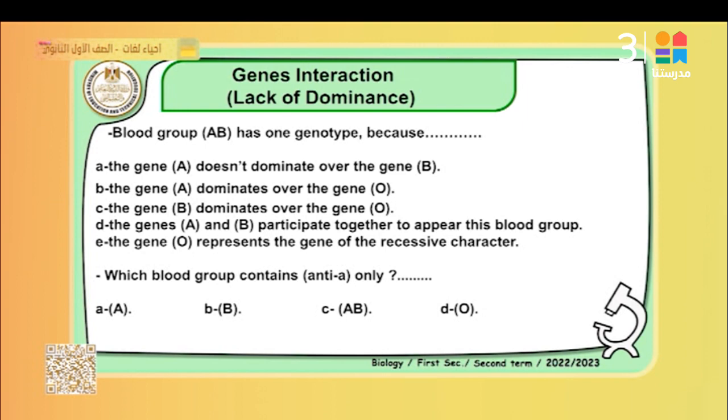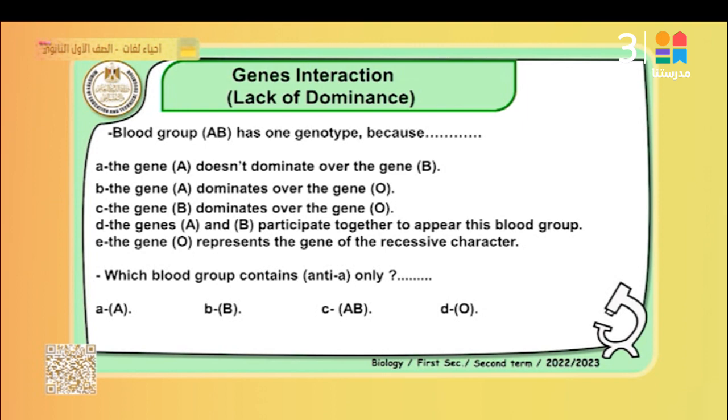What do you think? Think critically about this multiple-choice question on multiple alleles. A is the best answer. Why? Because in the inheritance of blood group AB, there is no dominance. That means co-dominance, both genes A and B are not dominant to each other. So the best answer is the gene A doesn't dominate over the gene B.